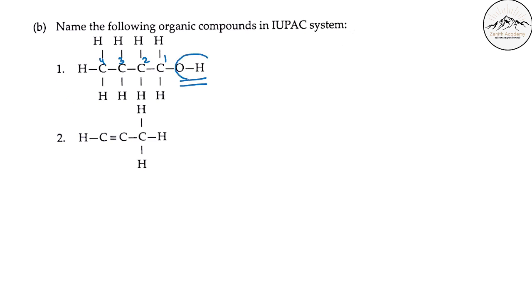At 1 position alcohol is there. So 4 is but. Everywhere there is a single bond, so AN, cancel the E and put OL. Now you can write 1-butanol, or you can say butan-1-ol. Both are correct.